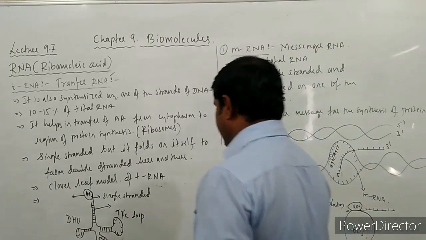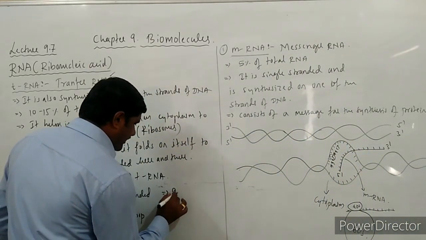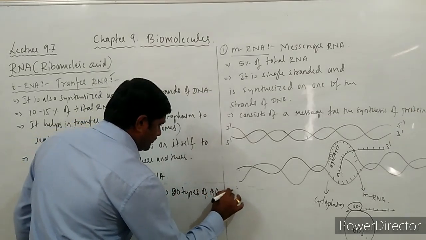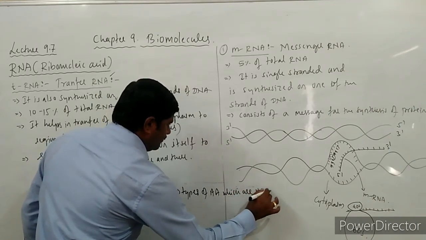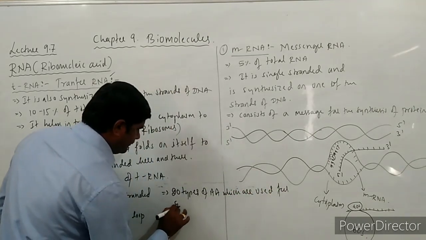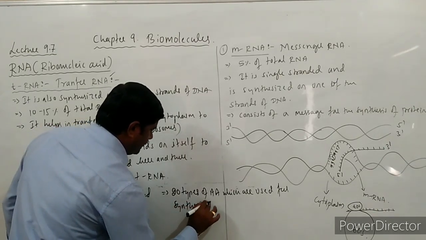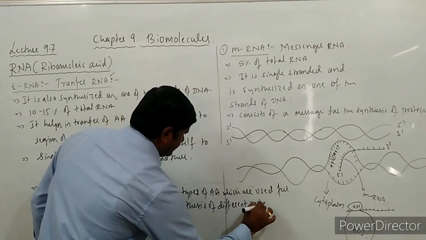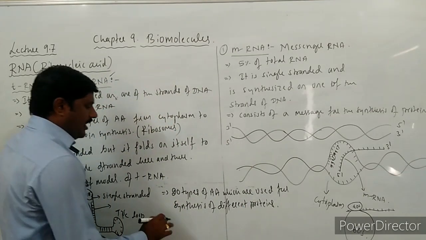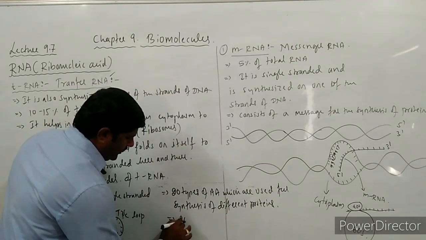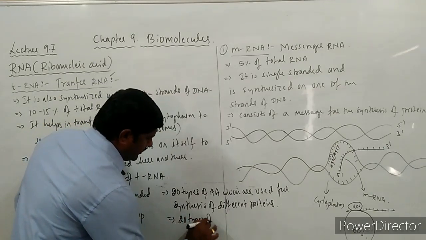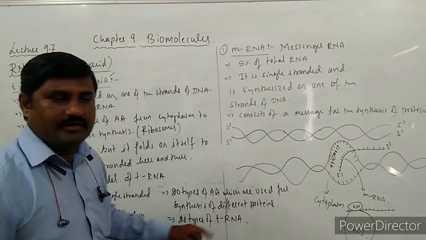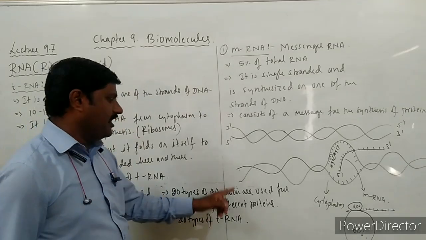Right? So I shall write that point also. There are totally 20 types of amino acids which are used for synthesis of different proteins, and that is why 20 types of tRNAs are also there for carrying the 20 specific amino acids.